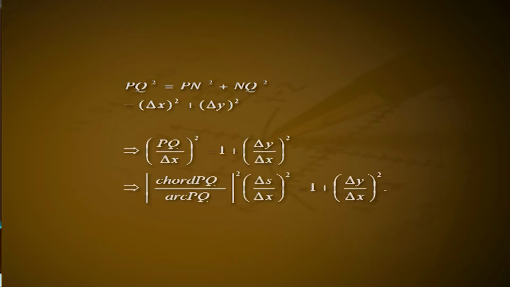From the right angled triangle PQN, we have PQ square is equal to PN square plus NQ square, which is equal to delta x square plus delta y square, which implies (PQ by delta x) whole square is equal to 1 plus (delta y by delta x) whole square, which implies (chord PQ divided by arc PQ) whole square into (delta s divided by delta x) whole square is equal to 1 plus (delta y by delta x) whole square.